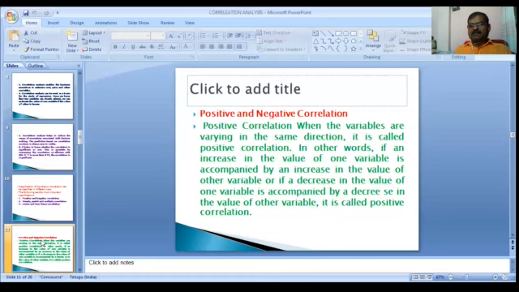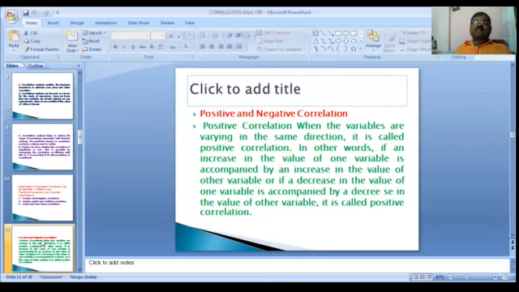In other words, if an increase in the value of one variable is accompanied by an increase in the value of the other variable, or if a decrease in the value of one variable is accompanied by a decrease in the value of the other variable, it is called positive correlation.